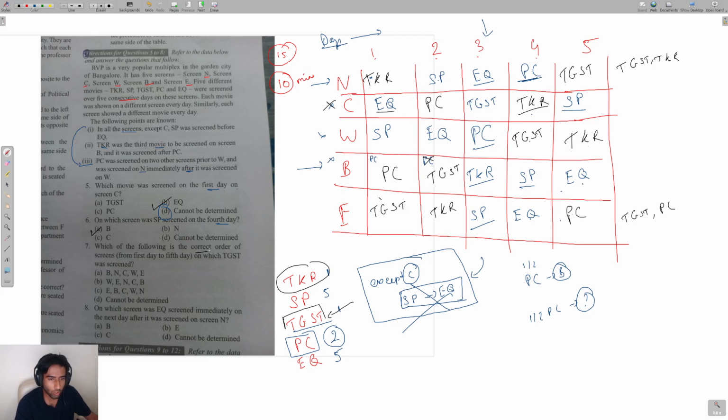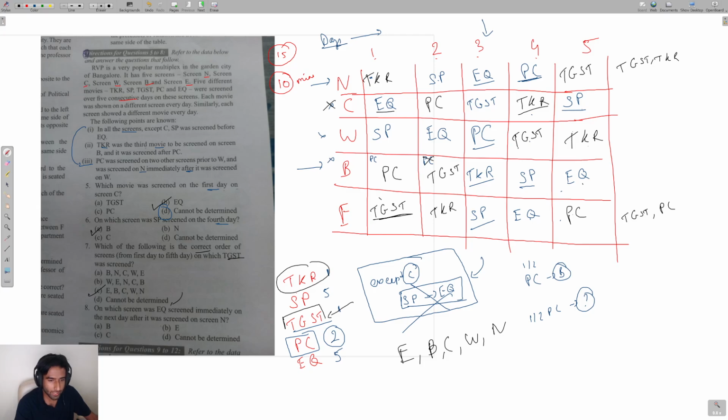Which of the following is the correct order of screens from 1st day to 5th day on which TGST was screened? So on which days was TGST screened, and on which screens? First it was screened on screen E, then on screen B, then on screen C, then on screen W, and lastly on screen N. E, B, C, W, N. Let's look at our options. Only one option starts with E, so option C will be our correct answer.